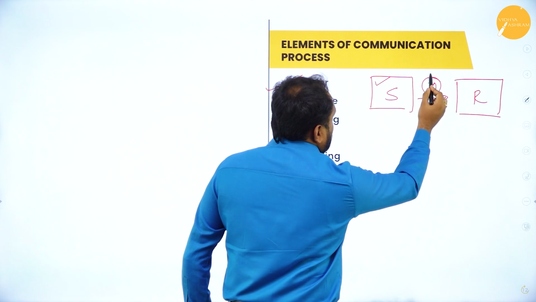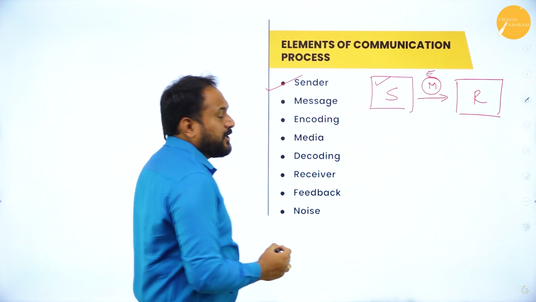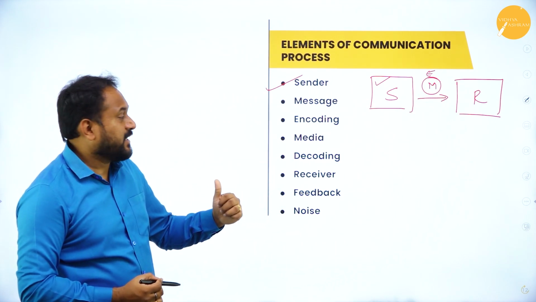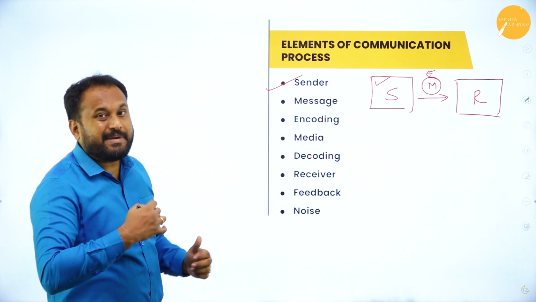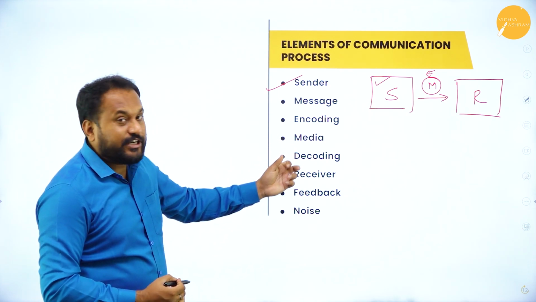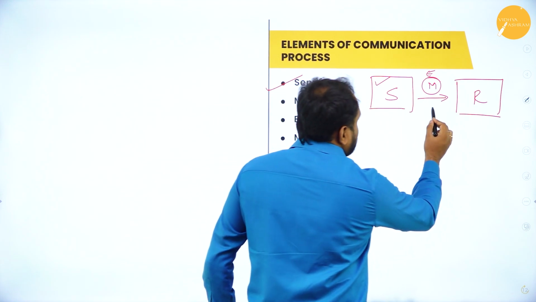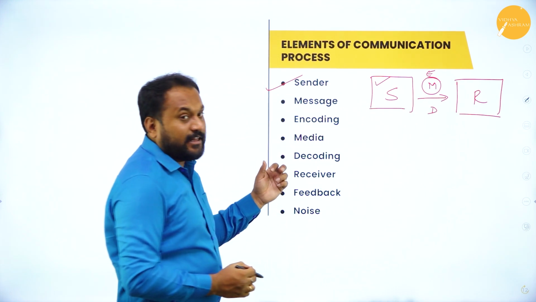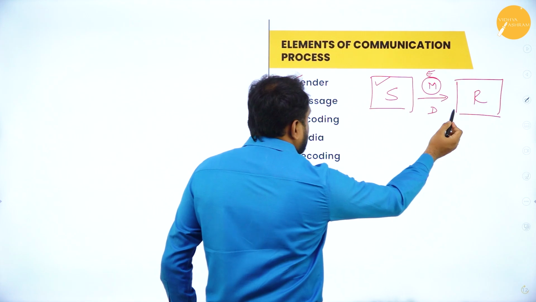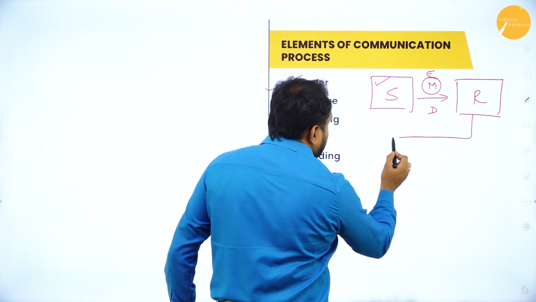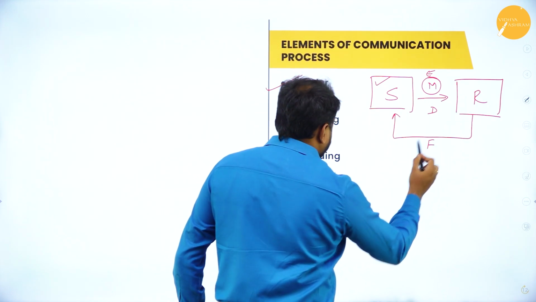Now it should get encoded. And then there is a medium, that is a media. Now decoding should happen. Who will decode? The receiver will decode it. And the receiver is here. After that, the receiver needs to give feedback. What should he give? Feedback.